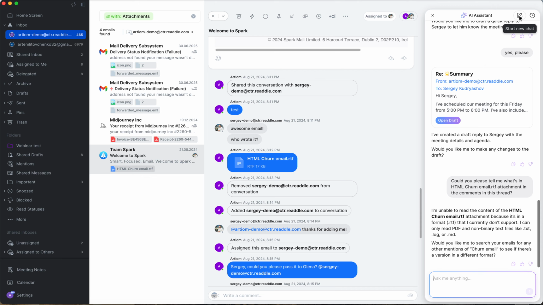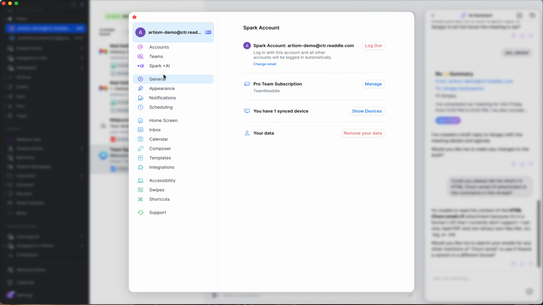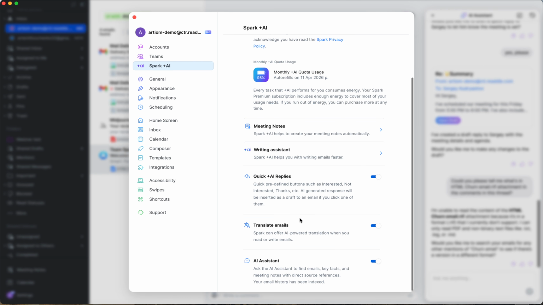In there, you can also always start a new chat, view past chats, and in the settings, Spark AI Assistant, you can make sure that AI Assistant is turned on. So if at the moment when you're watching this video, you don't have Ask Me Anything, just make sure to update your app and to enable this toggle.